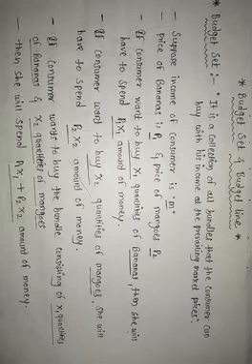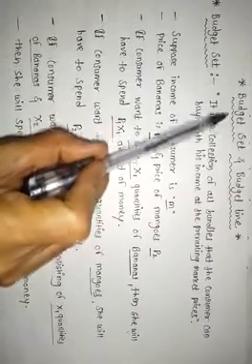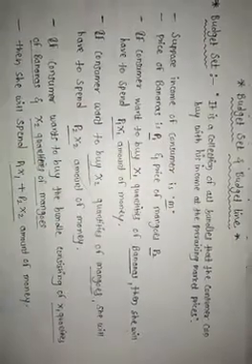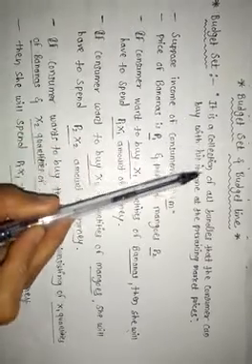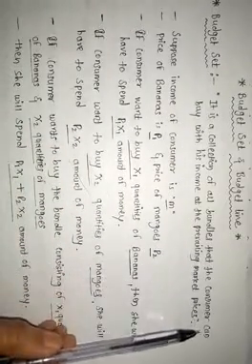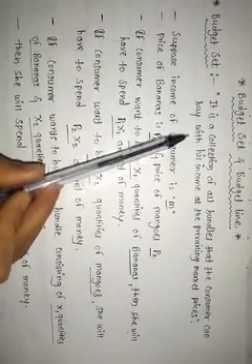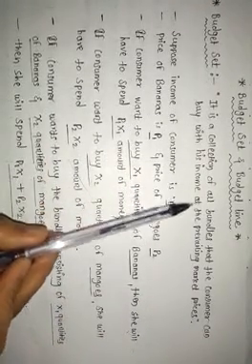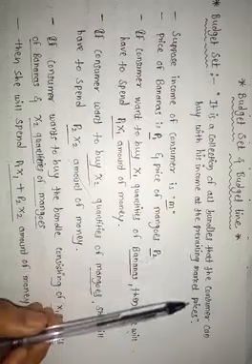Students, today we are going to learn more about the budget set and budget line. A budget set is the collection of all bundles that the consumer can buy with his income at the prevailing market prices.